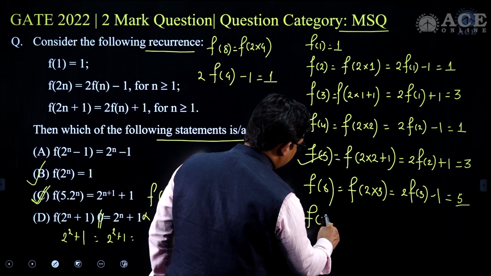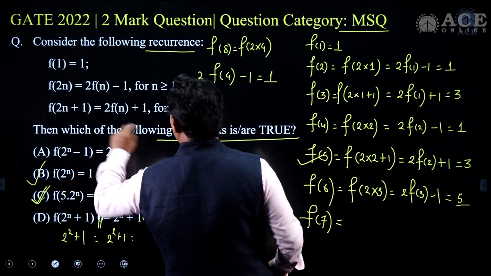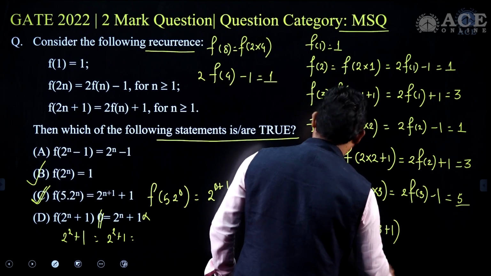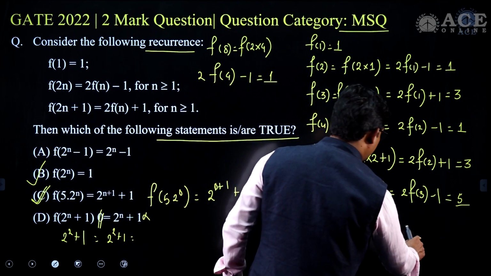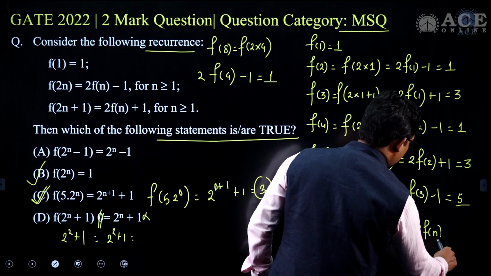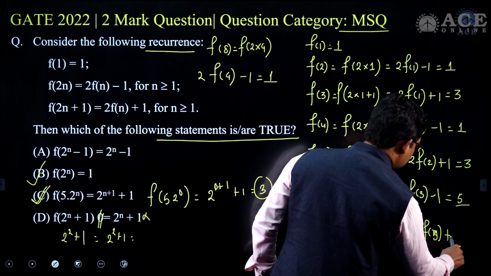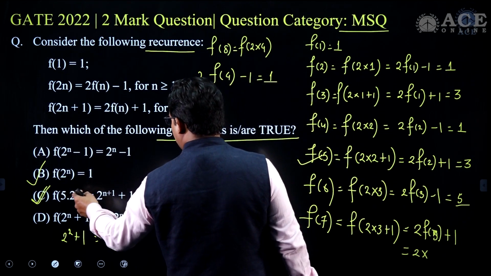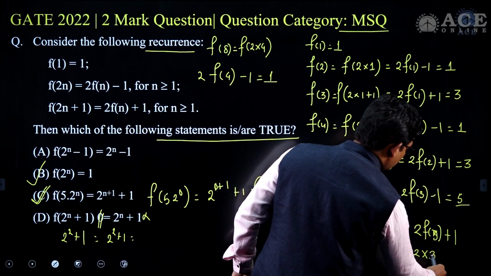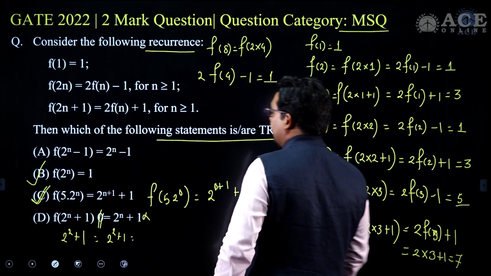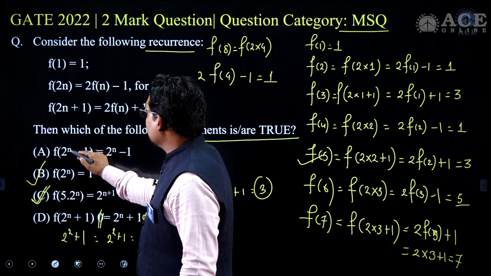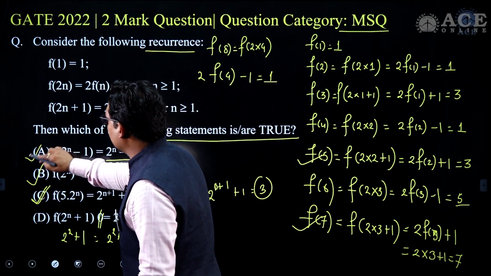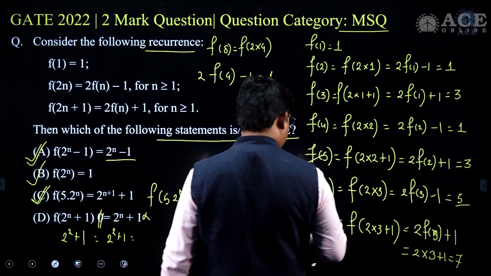Let's validate with f of 7. What is f of 7? So 7 I will write in 2n plus 1 form. So f of 2 into 3 plus 1, I will write 2n plus 1, and that is 2 times f of n plus 1, 2 times f of 3 plus 1. What is 2 times f of 3? F of 3 is 3. So 3 into 2 is 6, 6 plus 1 is 7, and that validates f of 7, 2 to the power 3, 8 minus 1 is 7. This also validates option A as well, seems to be true in this case.